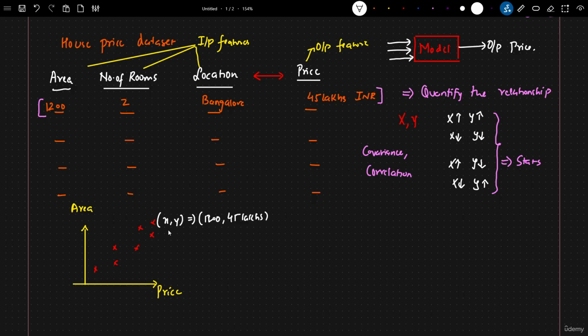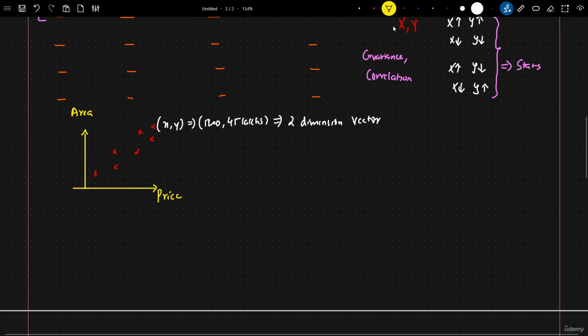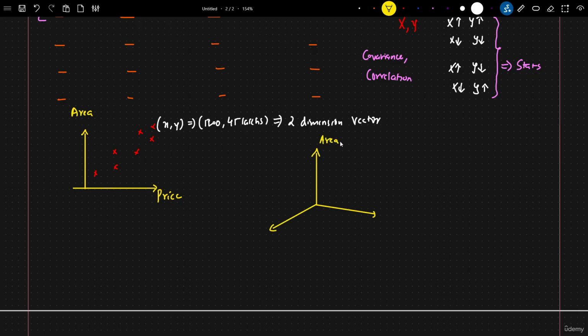Since I'm using 2 different values, this becomes a 2-dimension vector. Now you may be thinking, can we draw a 3-dimension vector? Yes. Let's say this is my area, this is my price, and this is my number of rooms. So here I will write area, price, number of rooms.